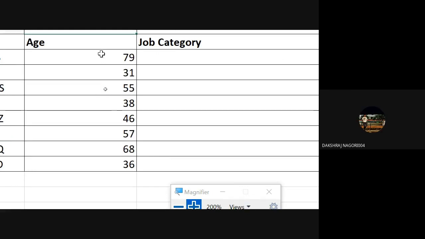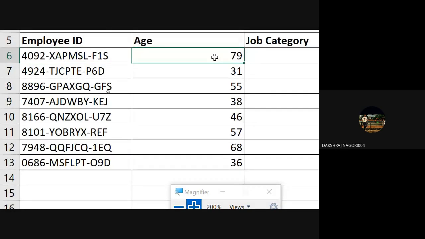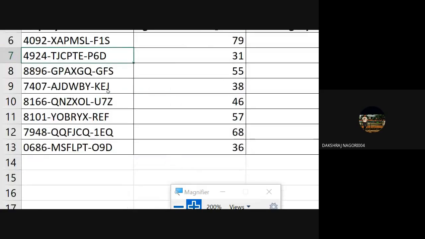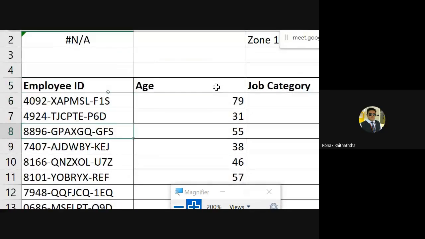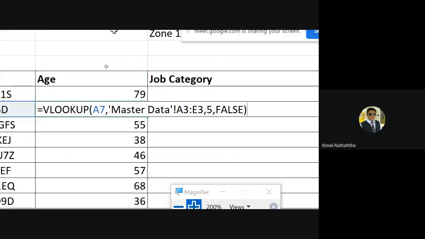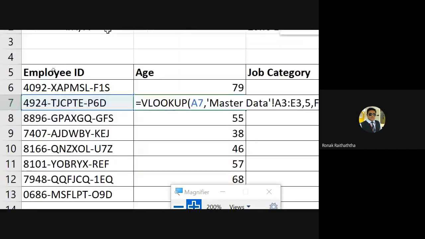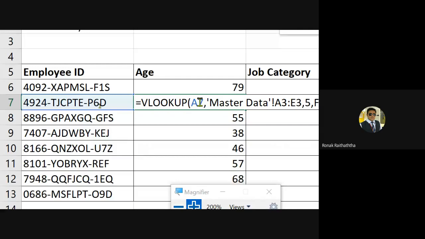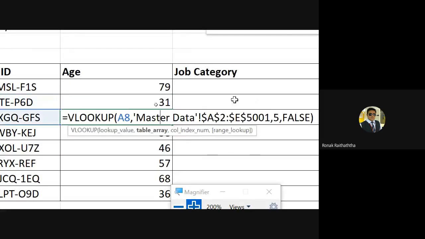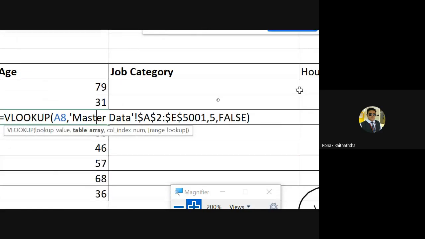Sir, I got the age till A8. After that, I haven't got the age. Which one you have got? Sir, till A8. A8 you have got. After that you haven't got. Sir, same here. Please check whether you are making any mistake in the formula or what. Check it out.